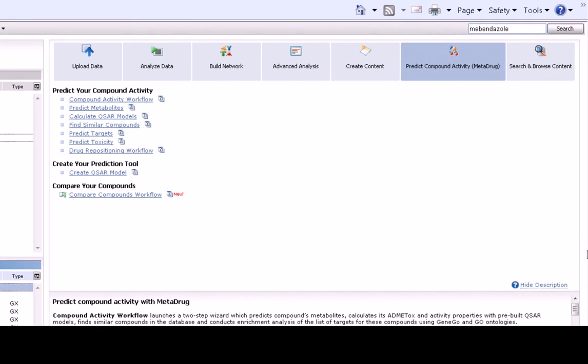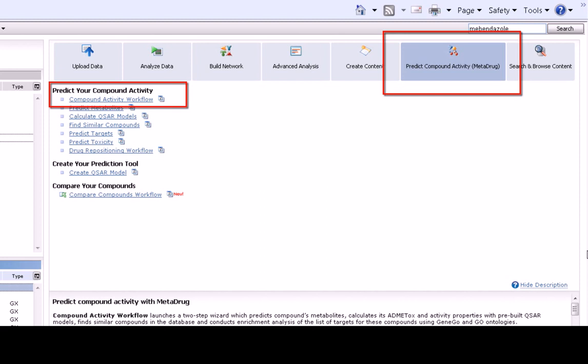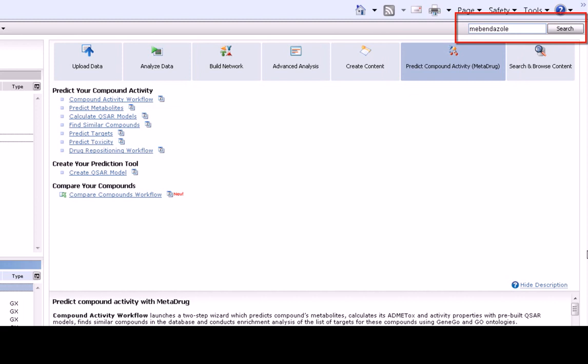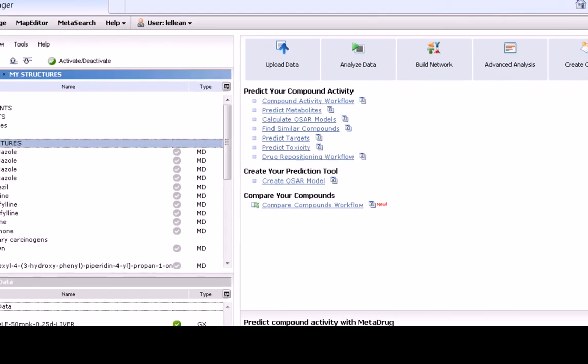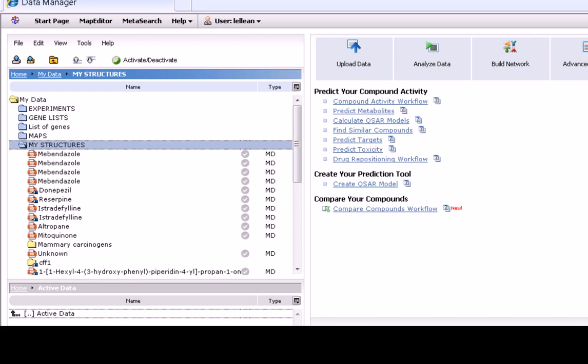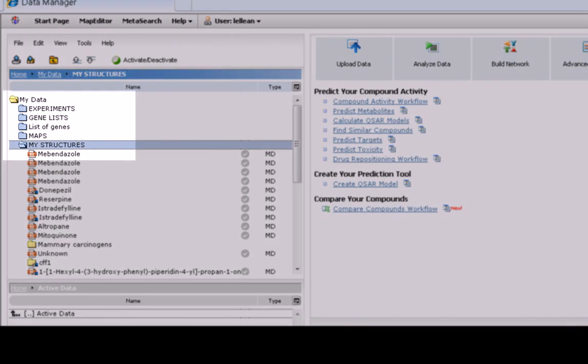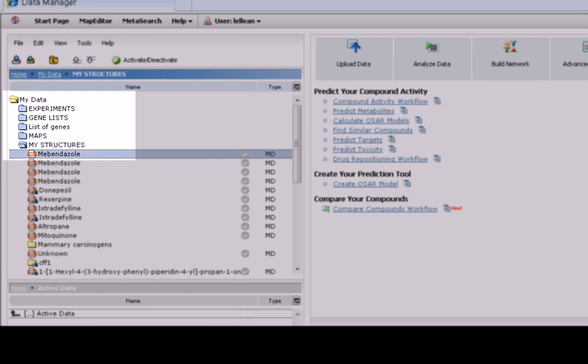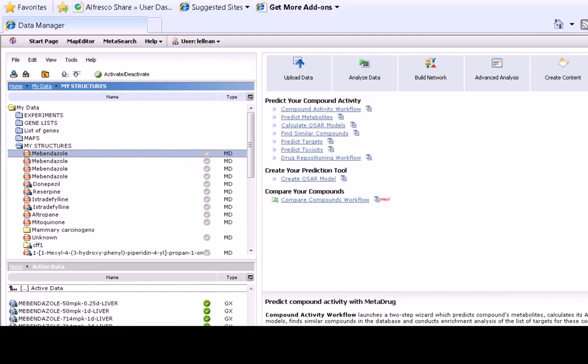We can start our analysis from the Predict Compound Activity tab on the Start page to upload the structure using all default settings. Alternatively, you can search for the structure of mebendazole from our database. MetaDrug produces a report containing all of the results of the calculations on one interactive page, and this can be found from the My Structures folder from the Start page. To access the MetaDrug report, double-click on the compound.